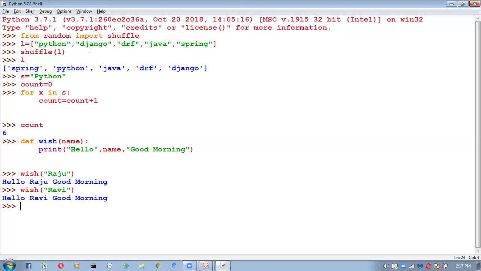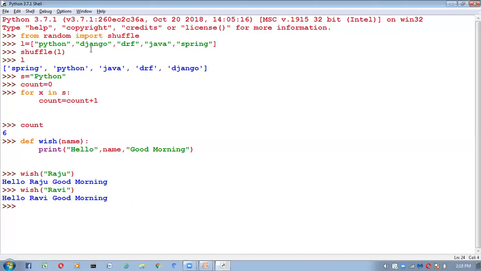We have to write if else inside this wish method. But without touching this wish method, without changing any logic inside the wish method, I want to change the functionality of the wish function. Means if I give name Raju, I want to get hello Raju good morning. If I give a name other than Raju, I want to get hello name bad morning.